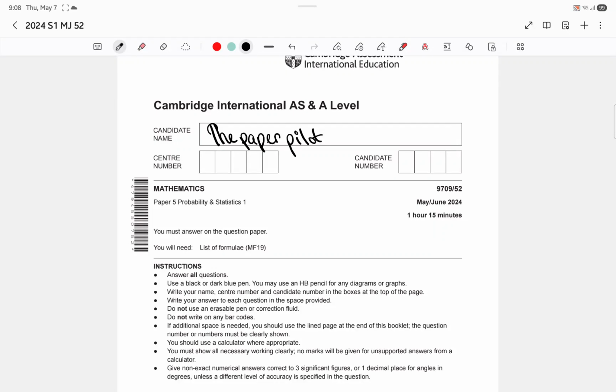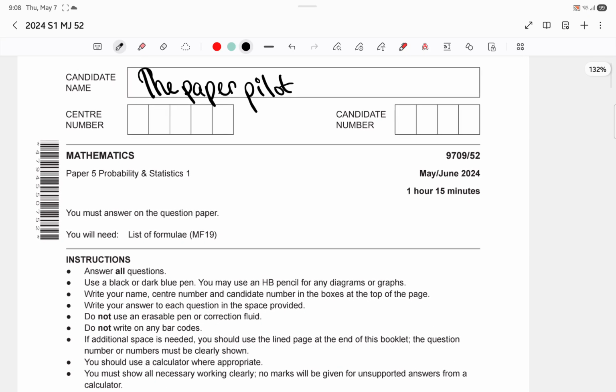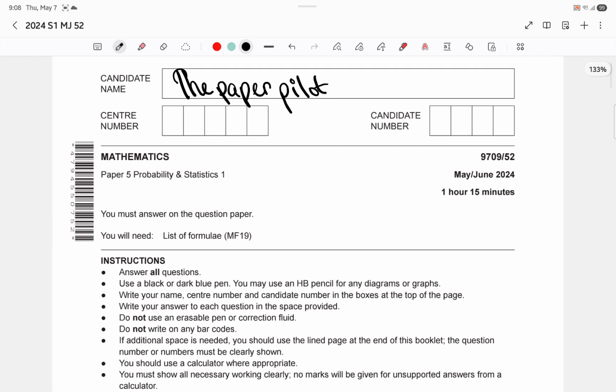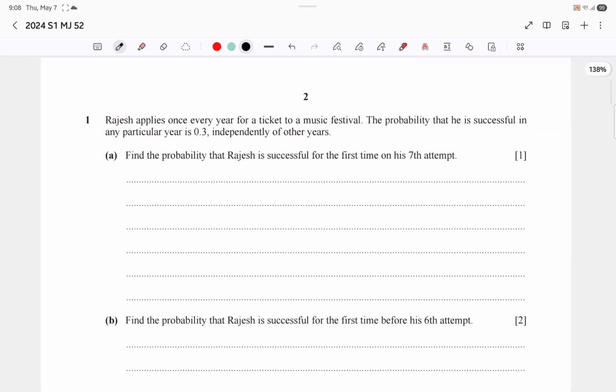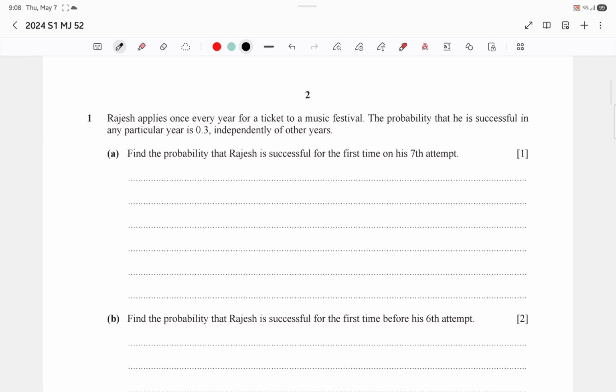Today we're going to be solving another S1 paper, since your S1 exams are coming soon, so I'm going to try to make as many S1 videos as possible. Today we're solving May-June variant 2 of the 2024 series. Let's just start. The first question is on a geometric distribution.